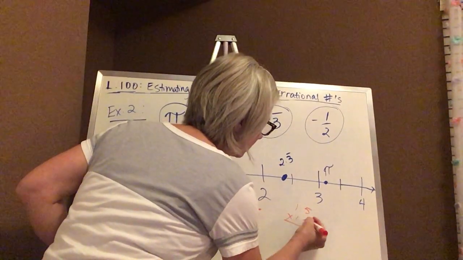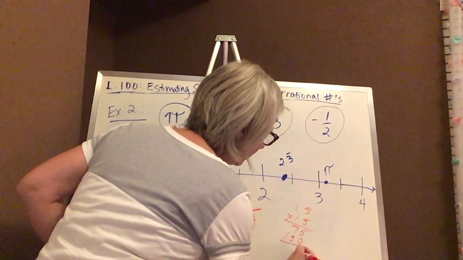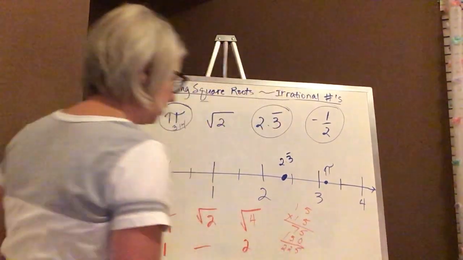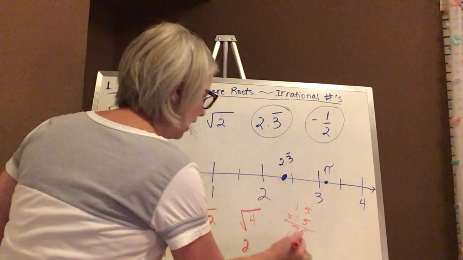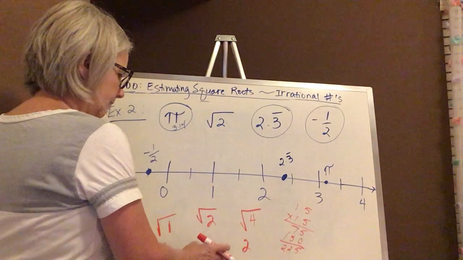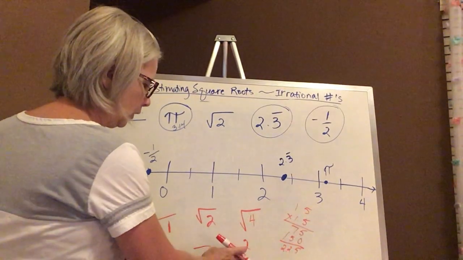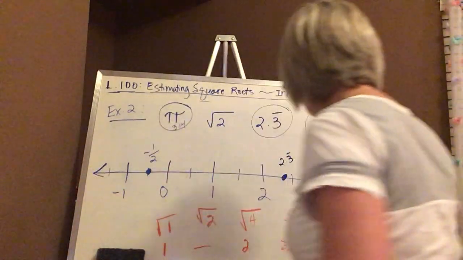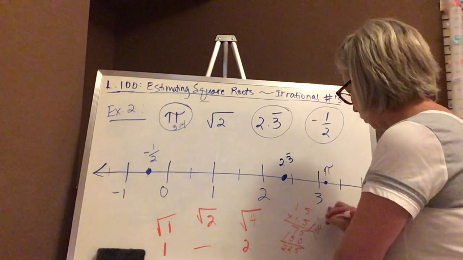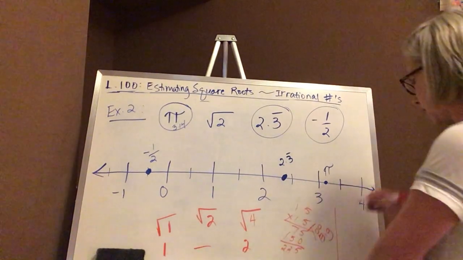Let's see what that gets us close to. That's 2.25. That's a little bit big, isn't it? If it's going to be between 1 and 2, 2.25 is too big. So we can't use 1.5. Let's back up.